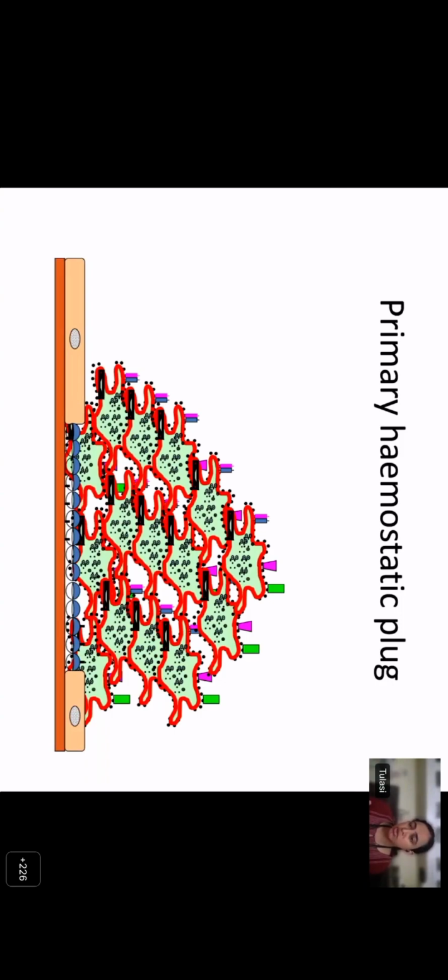Now, when you have an injury on your skin, you feel that there will be bleeding, but the bleeding stops in a few minutes, or 5 minutes.